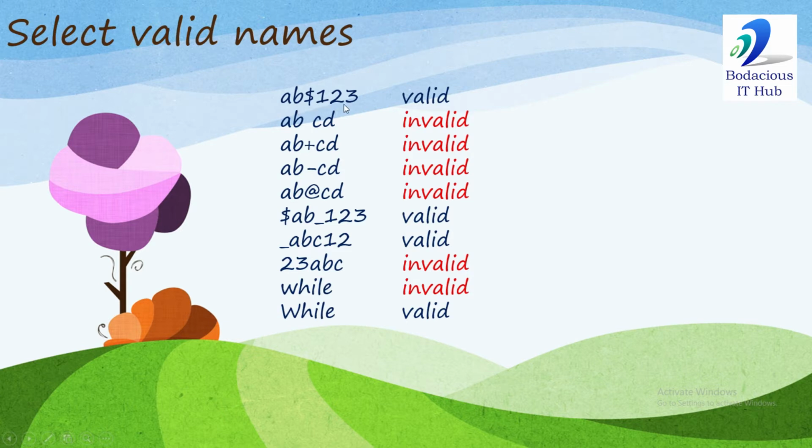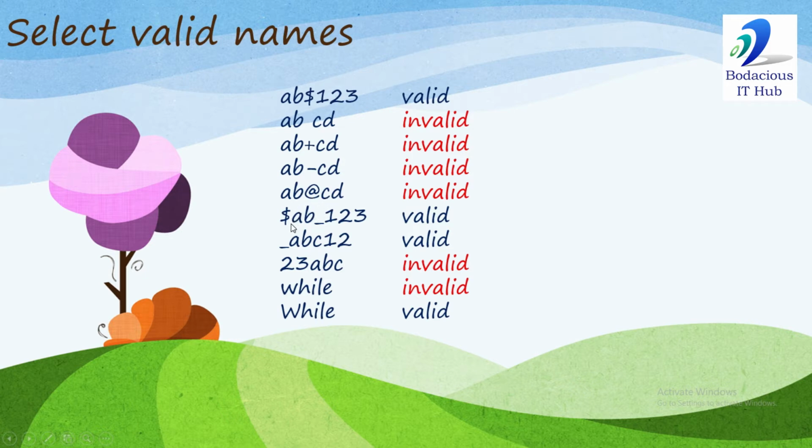The first name is valid because it begins with an alphabet, and dollar and digits are allowed. The second is invalid, space is not allowed. This is invalid, plus is an operator, operators are not allowed. This is invalid, a minus operator has been used. This is invalid. In Java, there is a concept of annotations, and in annotations, the symbol @ is considered as an operator. So this is invalid.